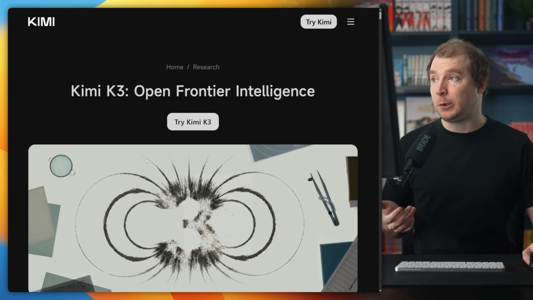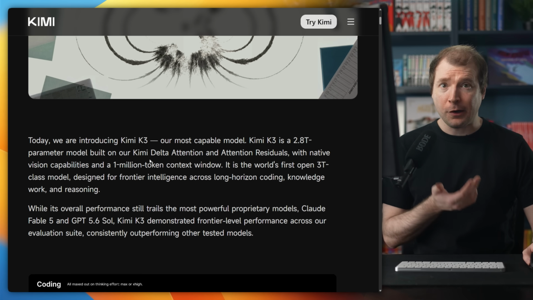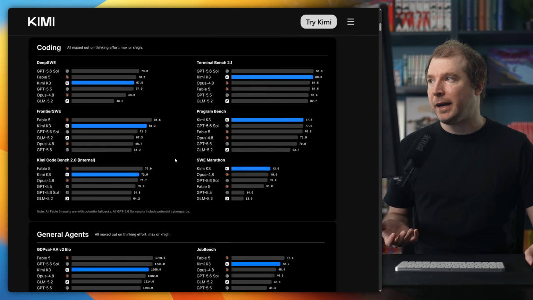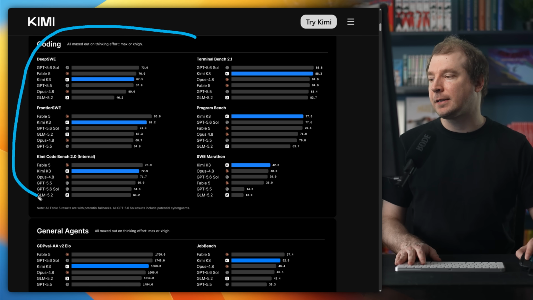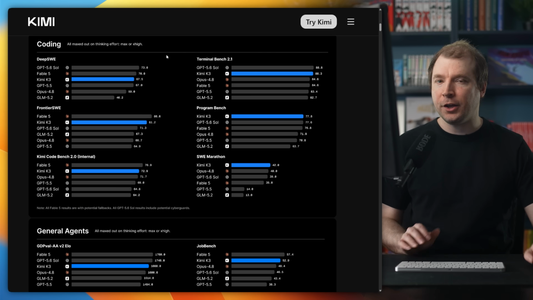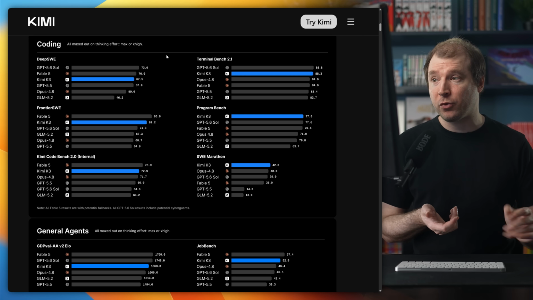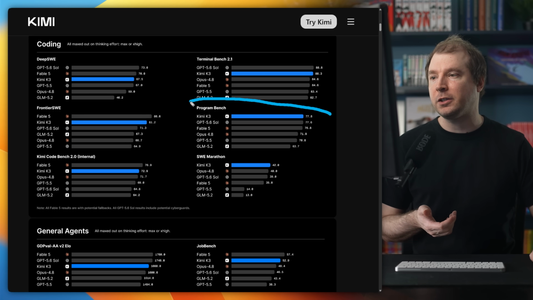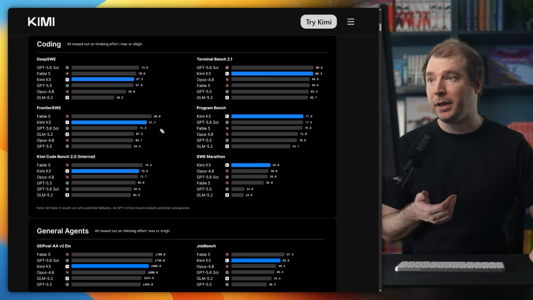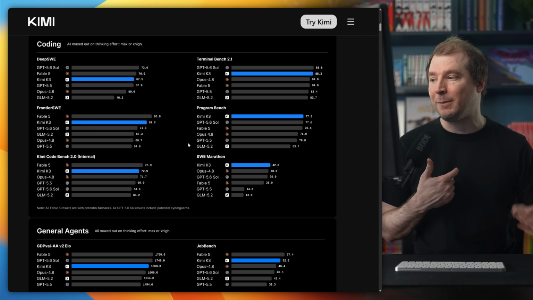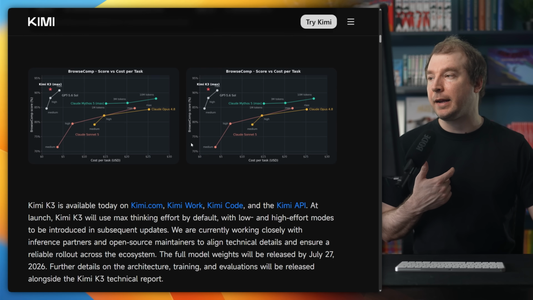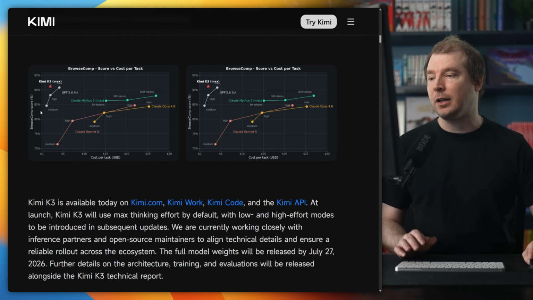Here's the official blog post for Kimi K3, and there's a lot of information here if you want to learn more about it, but I'll give you some of the highlights. Like, here are all the benchmarks for things like coding and general agent use, and usually Kimi K3 is now in the top 3 position. It's even coming in first place for some of these benchmarks, beating out ChatGPT Soul as well as Fable 5, and I'm really interested to test this out in the real world with my own examples. If we scroll down further, we can actually see that its token use is a lot more efficient.